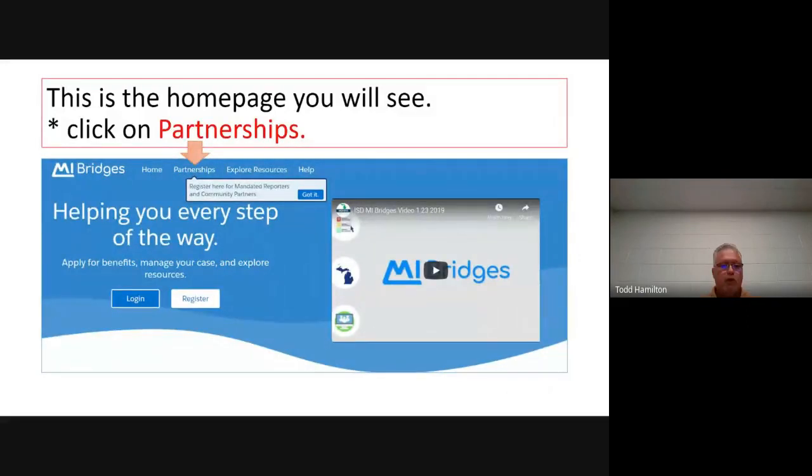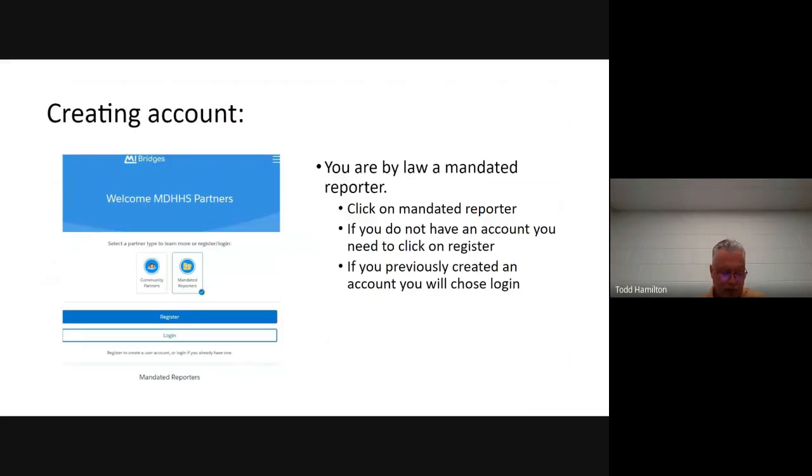When you are getting ready to register, or if you already belong, we do not want to use this login and register. We want to come up to partnerships. This is the page that you will select. You'll select partnerships, and that will bring you to this creating an account page.